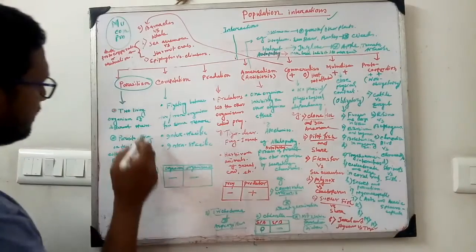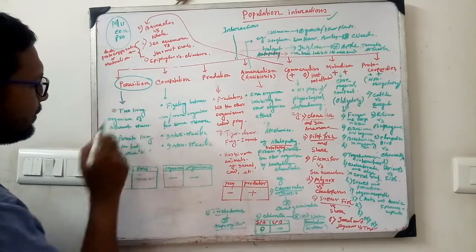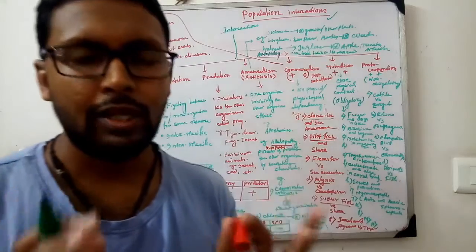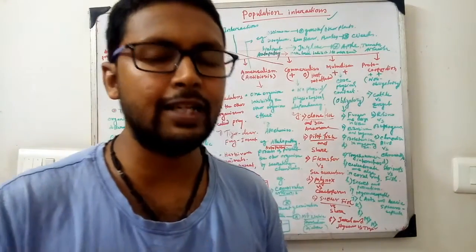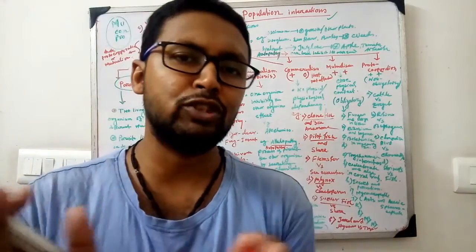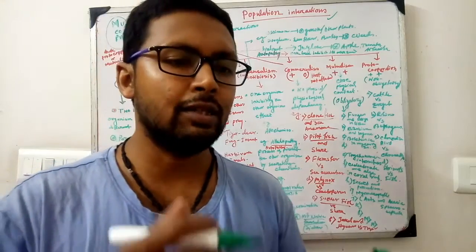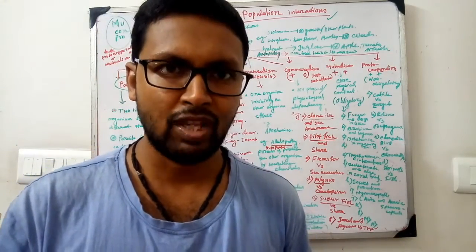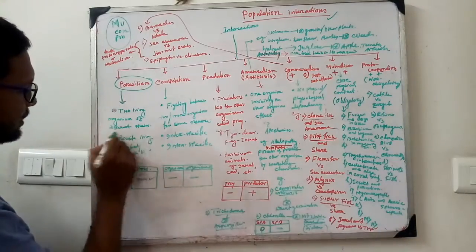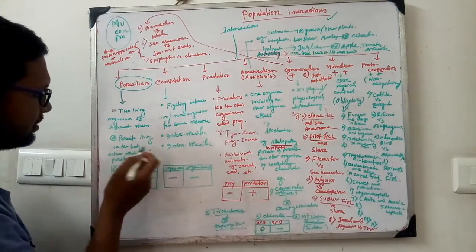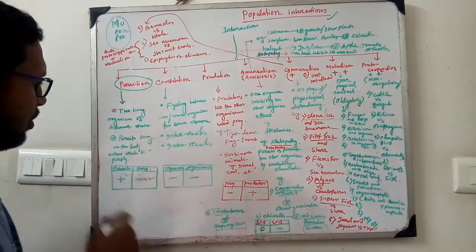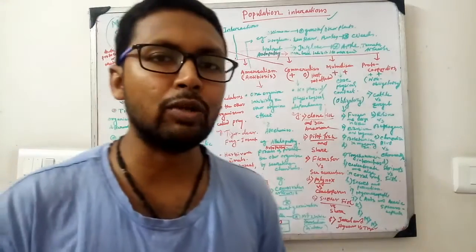So what are the criteria? Two living organisms of different species must be there in a host-parasite interaction. Within the same species, parasitism is not possible. The parasite should be living on the body of the host for either the whole or part of its life cycle.